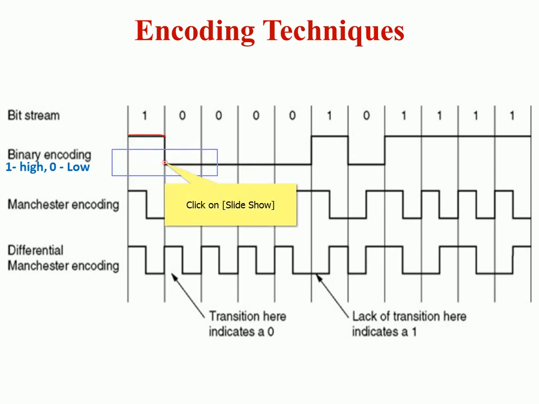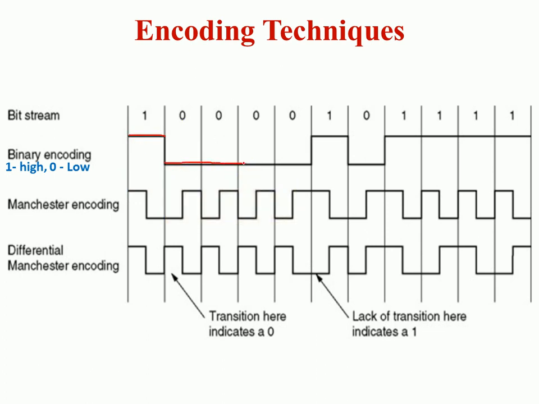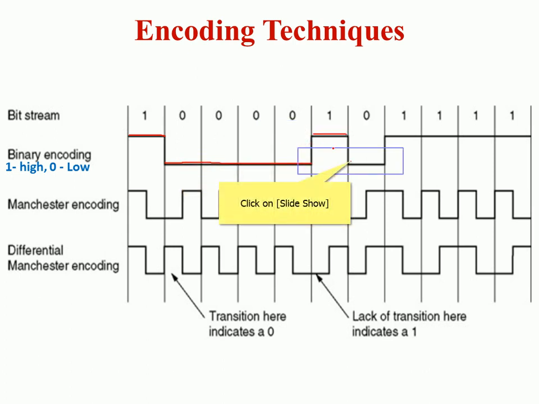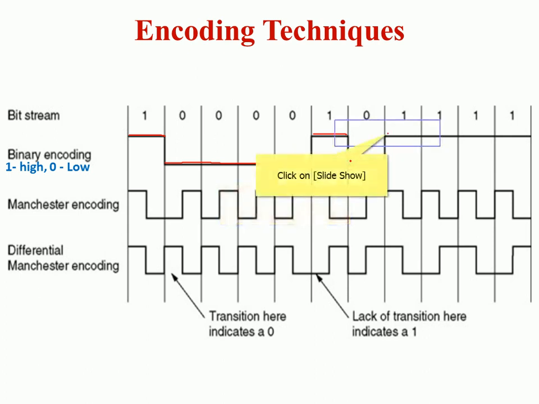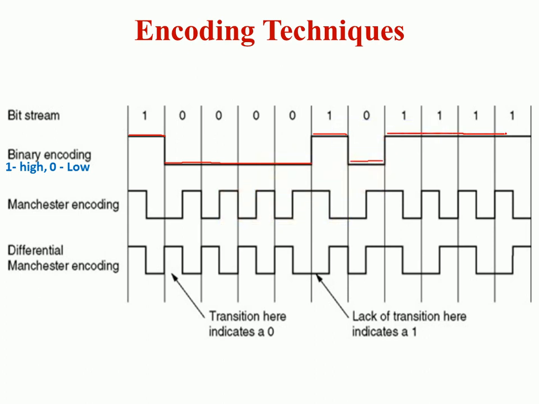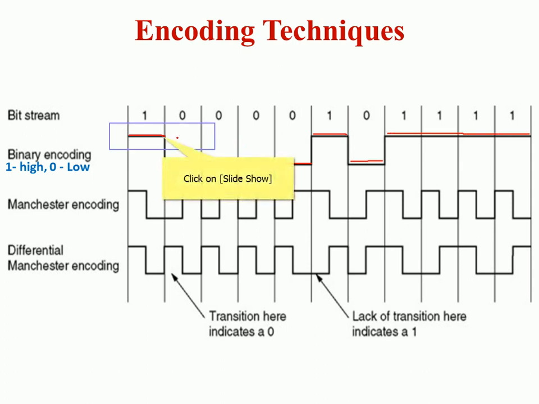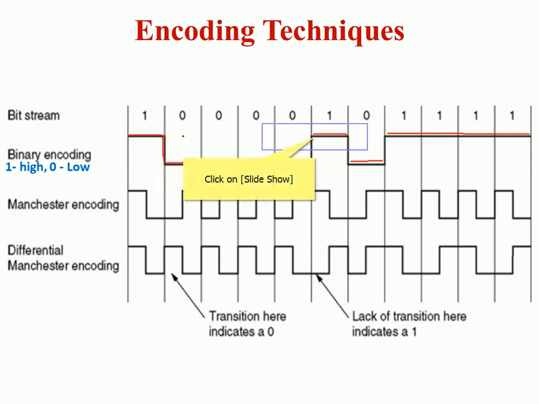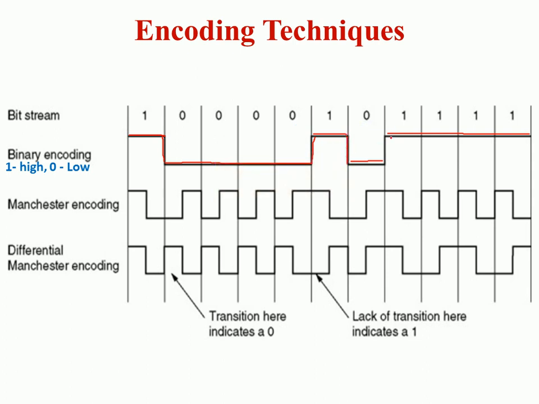Since next is 0, low, low, low, low, low, then again high, then low, and then 4 ones means 4 highs, and then you connect, right? So this is how we get a waveform for binary encoding.